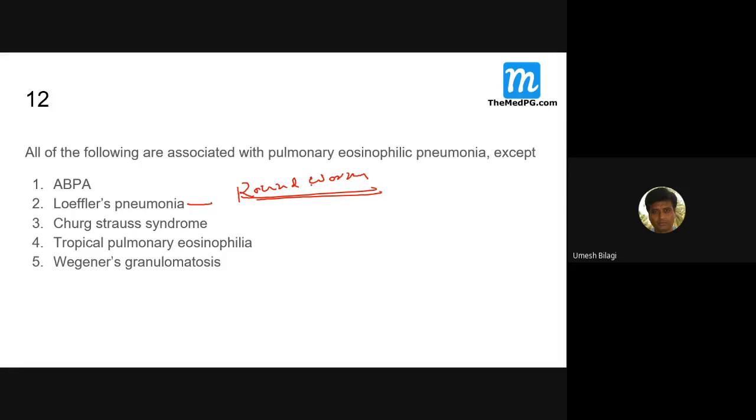Ascaris lumbricoides or roundworm infection. Along with that, all these worms, in their life cycle, go to the lung and come out. So they go to the lung and come out, where they sometimes produce Loeffler pneumonia with eosinophilia. So that also is a type of pulmonary hypereosinophilic syndrome with lung involvement. So this is true.